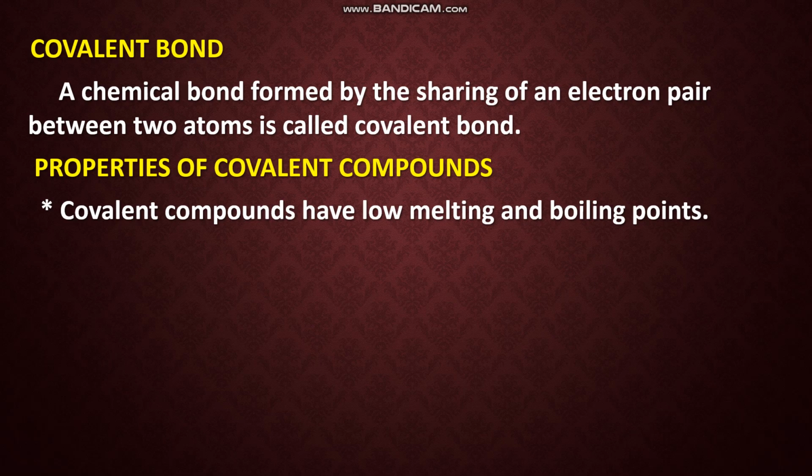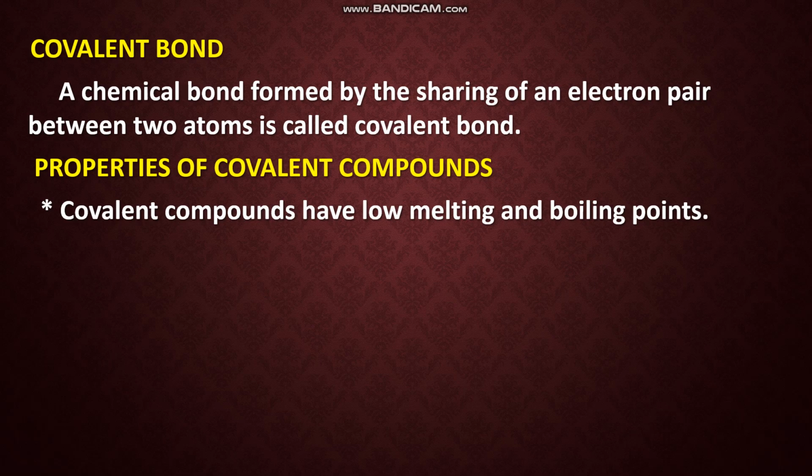To convert it to the liquid state, we have to supply energy. If the attraction between the molecules is strong, more energy is required, so more heat we have to provide to convert the solid to liquid. If the attraction is weak, only a small amount of energy is required. In covalent compounds, the attraction between the molecules is weak.